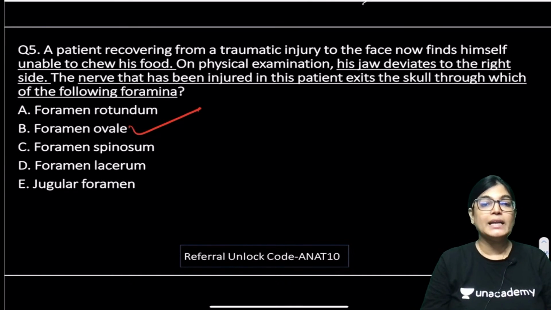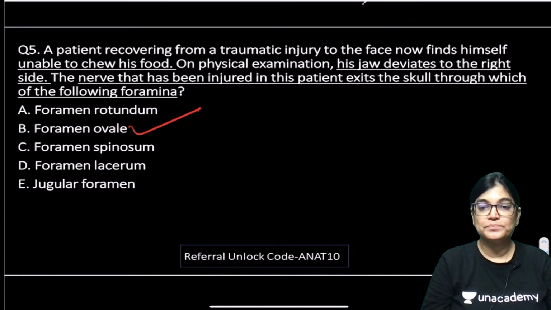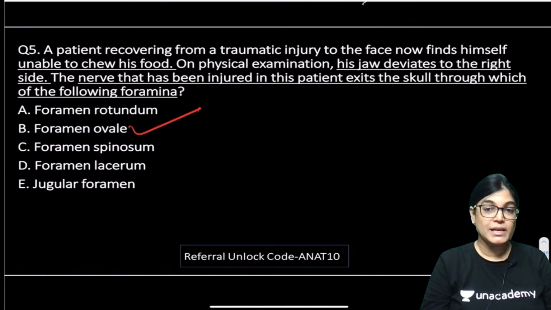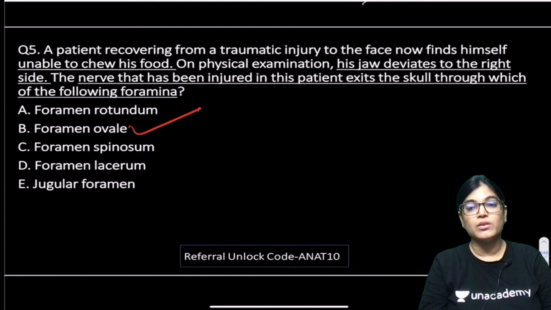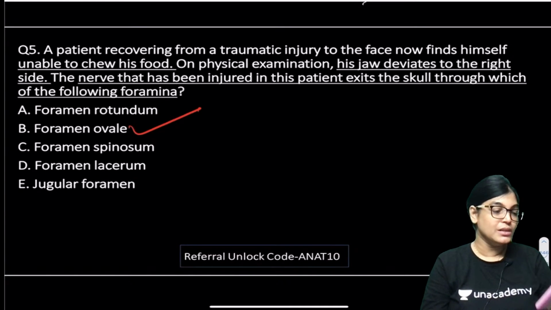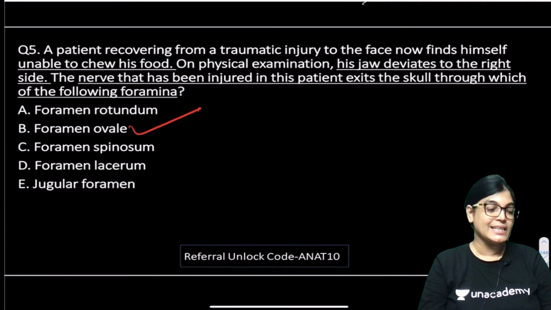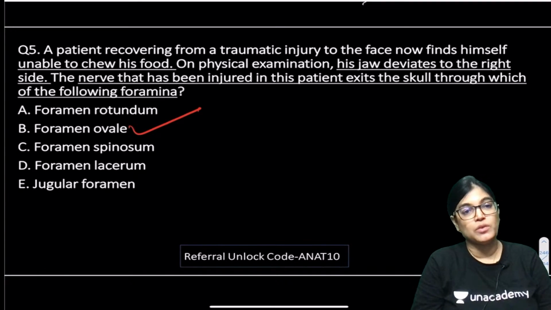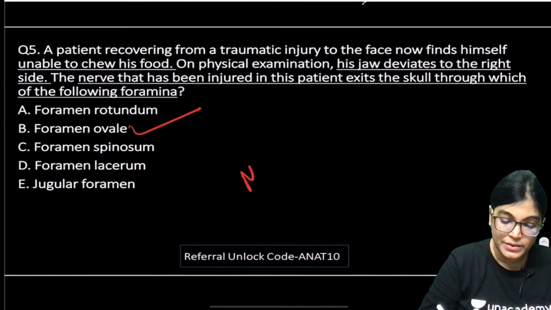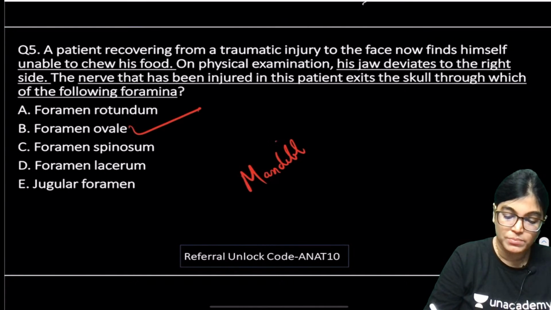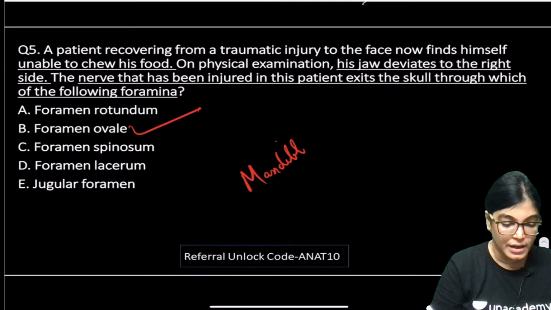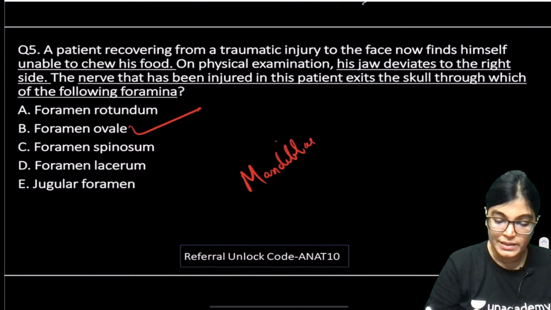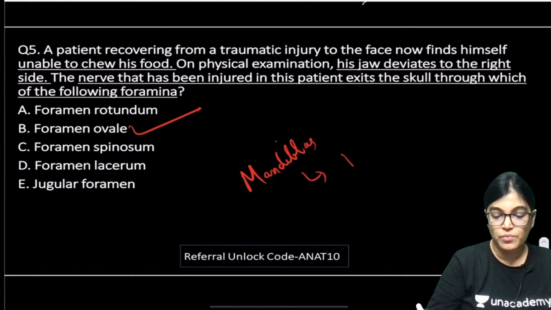So the patient is unable to chew his food, which means the masticatory muscle is involved. And my dear friends, I have also taken a session on the masticatory muscles, and we know that the muscles of mastication get innervation from the mandibular division of the trigeminal nerve. B is correct here. The mandibular division of the trigeminal nerve passes through the foramen ovale.